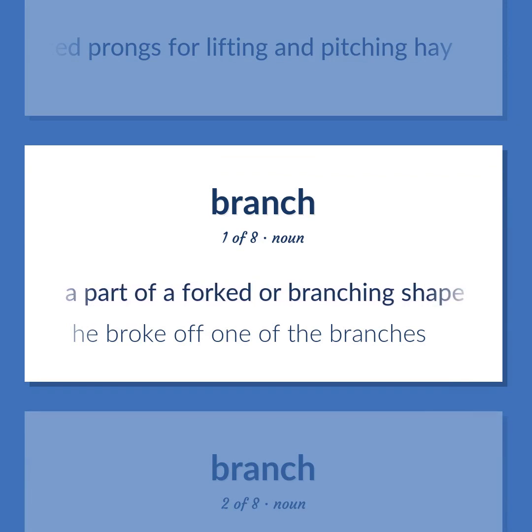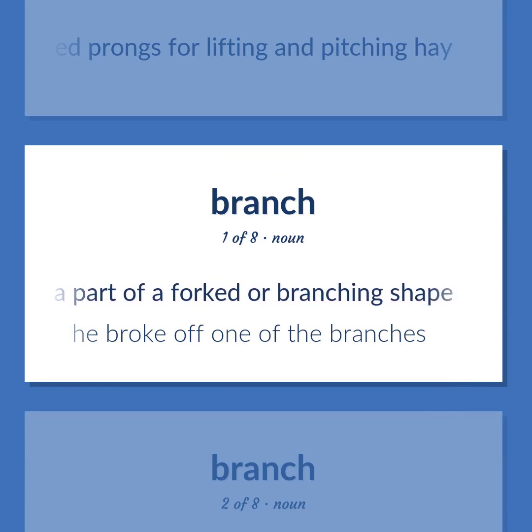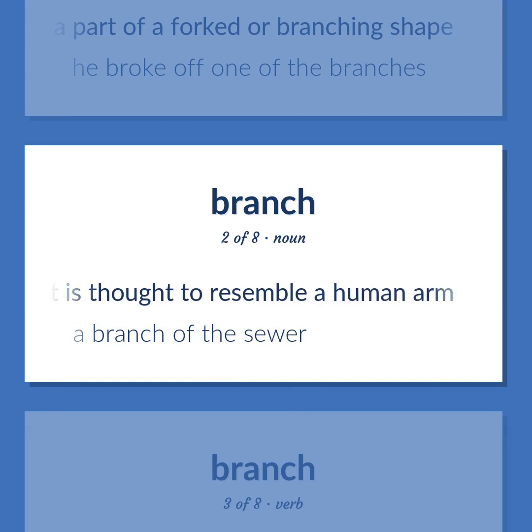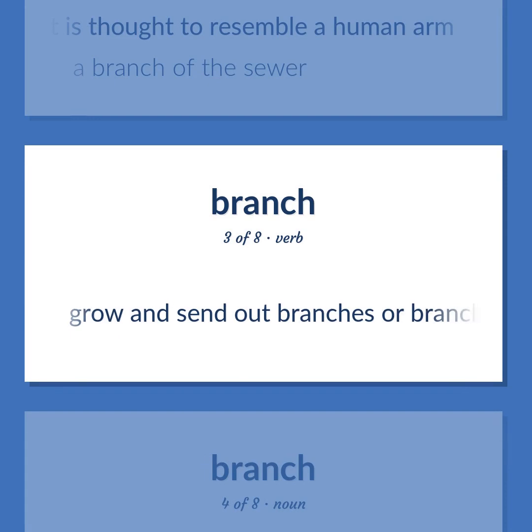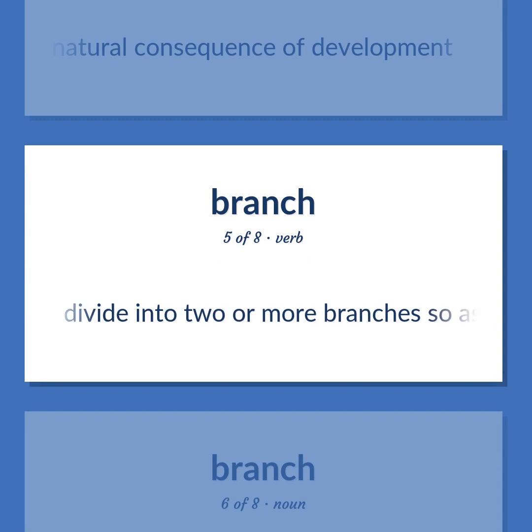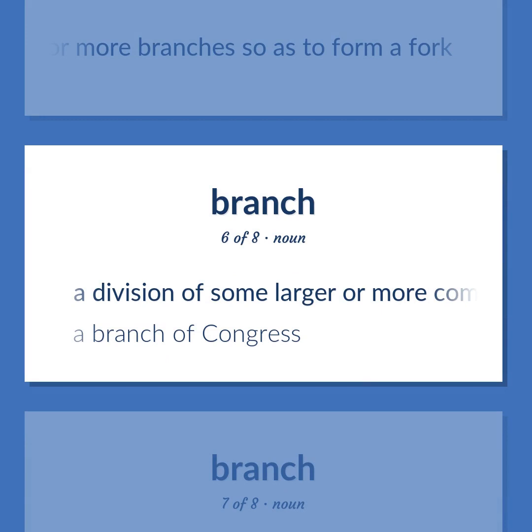A part of a forked or branching shape. He broke off one of the branches. Any projection that is thought to resemble a human arm. A branch of the sewer. Grow and send out branches or branch-like structures. A natural consequence of development. Divide into two or more branches so as to form a fork. A division of some larger or more complex organization. A branch of Congress.